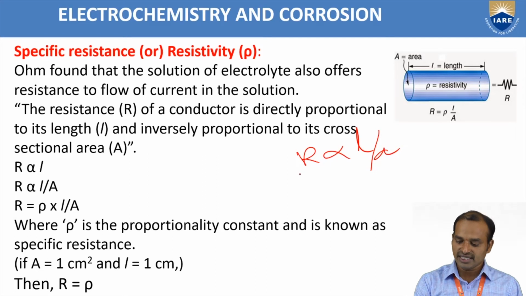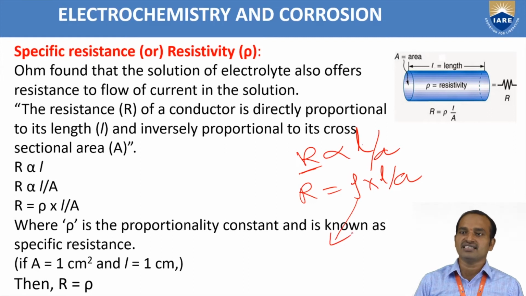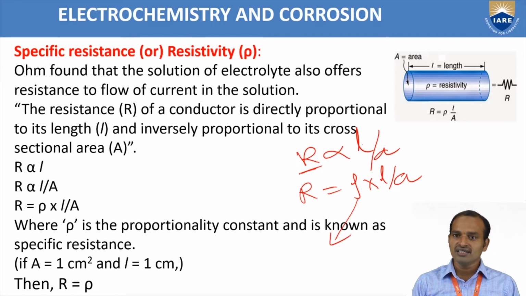Removing the proportionality, we get R is equal to rho into L by A. Here rho is called the specific resistance or specific resistivity. Therefore, rho is equal to R into A by L.